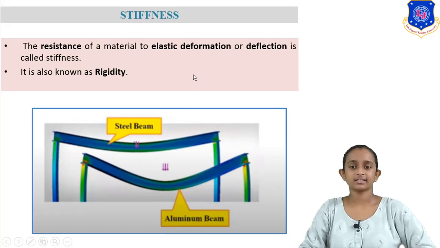We are applying the same force to both beams, and the aluminium beam is deformed like this, and the steel beam is not deformed much. So the steel beam has higher stiffness and the aluminium beam has lower stiffness because it deforms very easily. Stiffness is also known as rigidity.